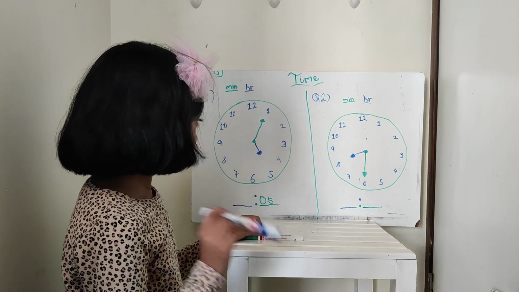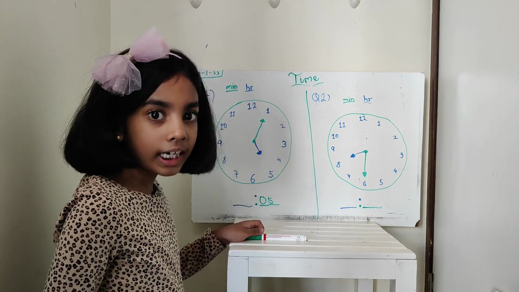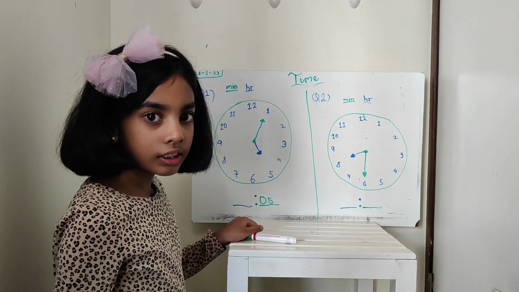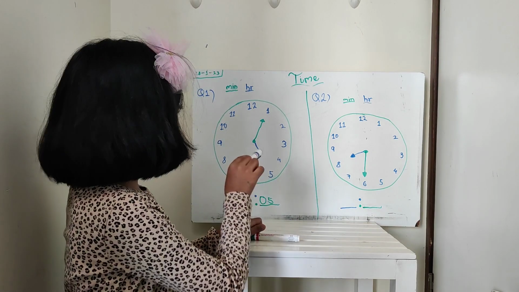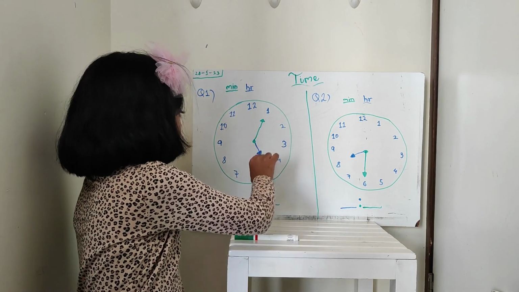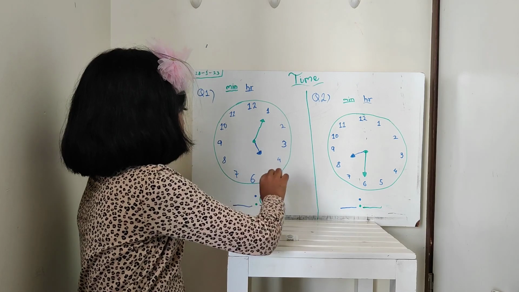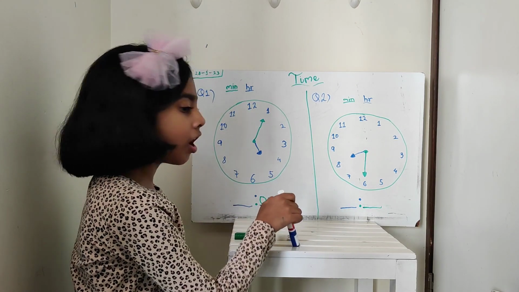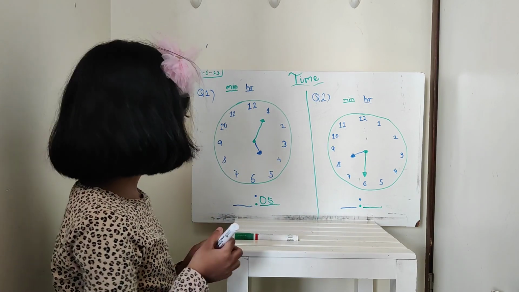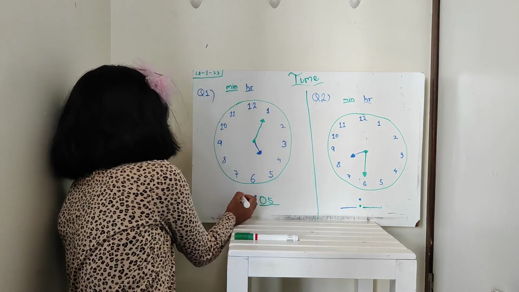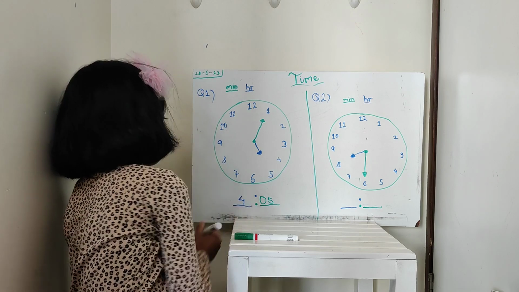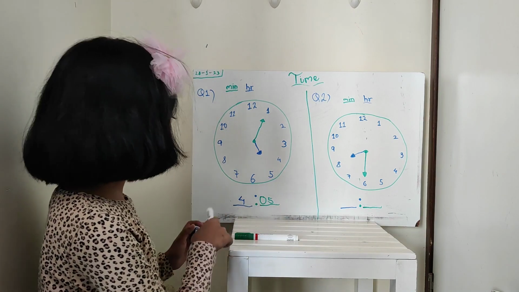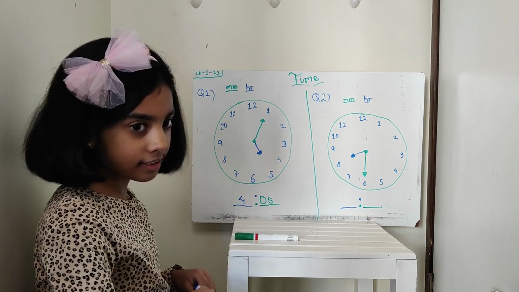So the number we should select is 4, because until and unless the minute hand completes one full round, we should always consider the before number. So our answer for this is 4 hours and 5 minutes.